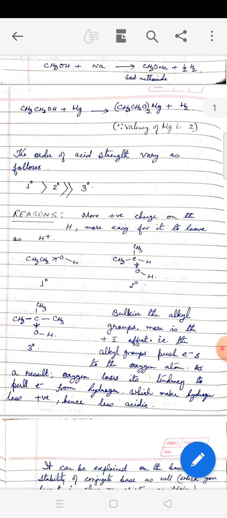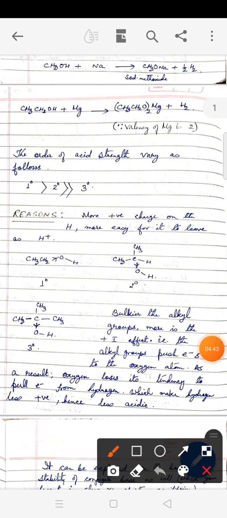So now we have to understand, out of different types of alcohol, primary, secondary and tertiary alcohol, which alcohol is the strongest acid among them. So we have to understand the reason. There are various reasons by which we can explain the trend in acidic property. First of all, you have to understand that a hydrogen can leave as H+ if its electron is strongly pulled by oxygen. Now, if oxygen refuses to pull the electron from hydrogen, then hydrogen will not develop enough positive charge and it will not leave as H+. So, it will not behave as an acid.